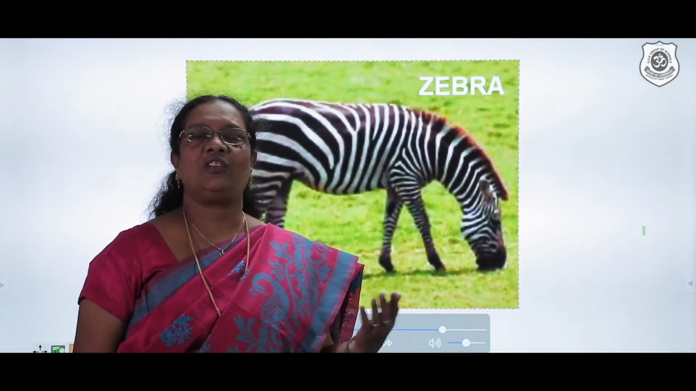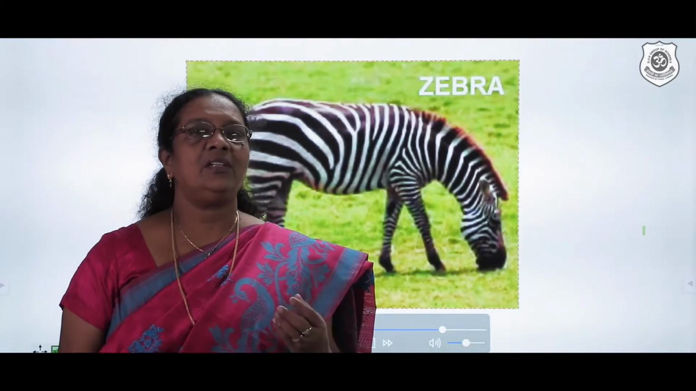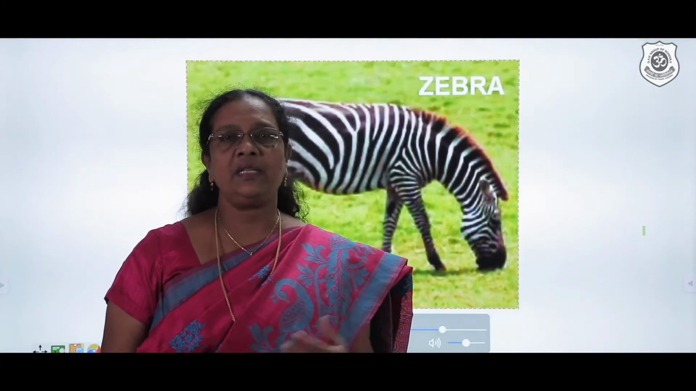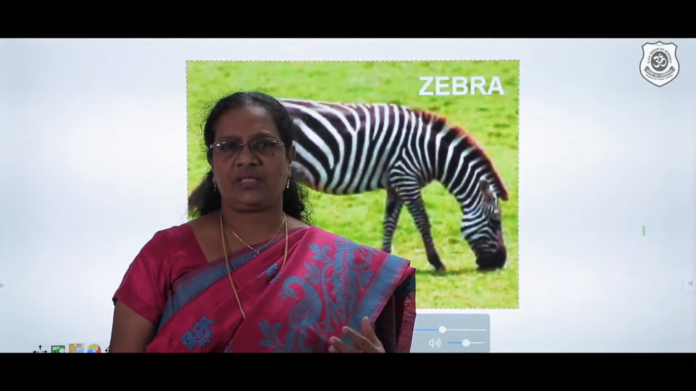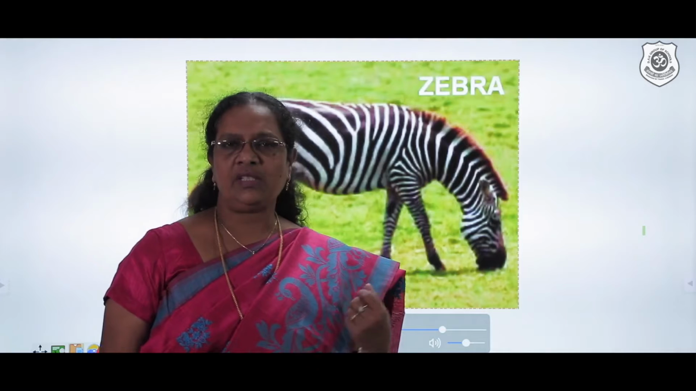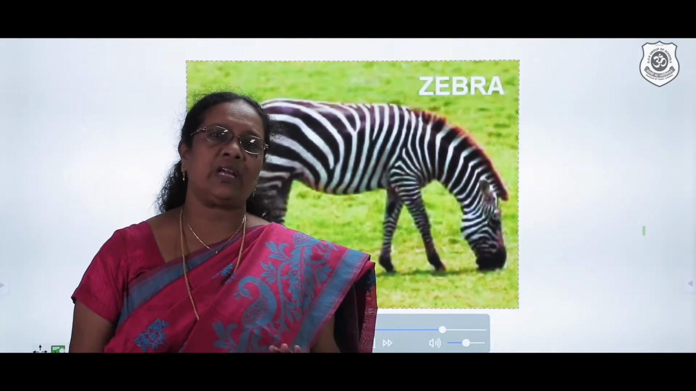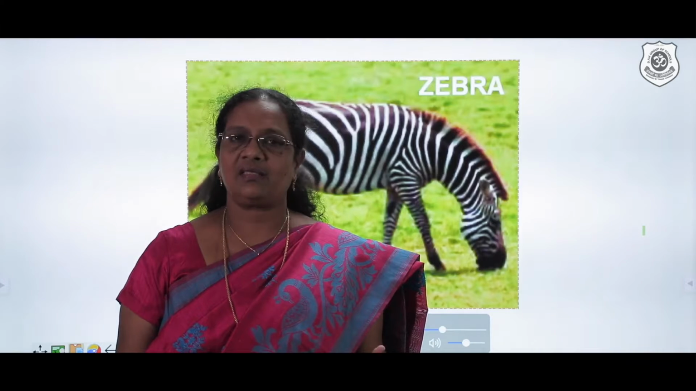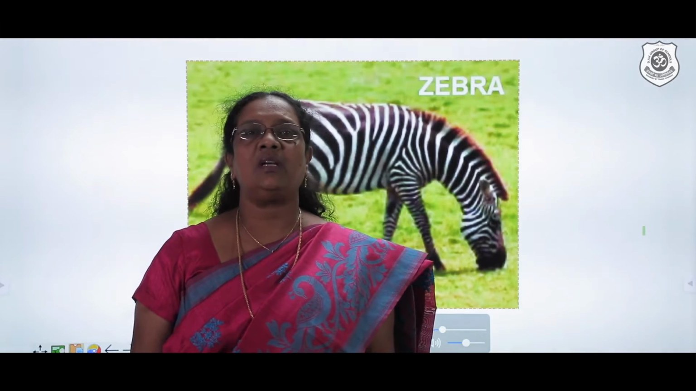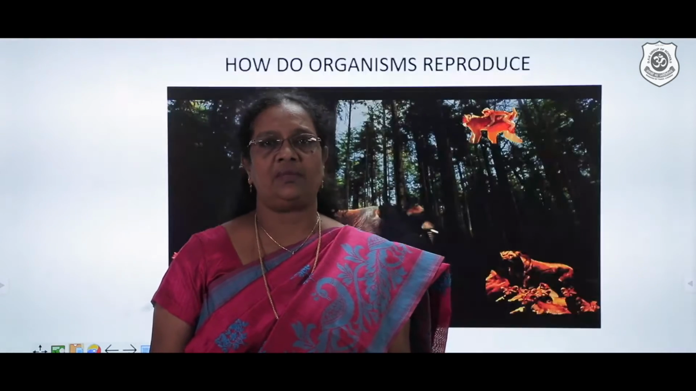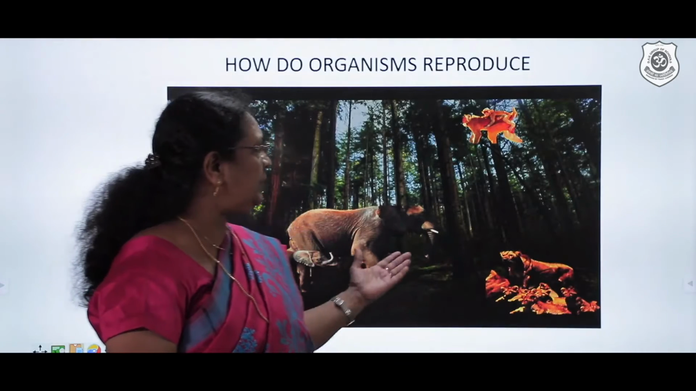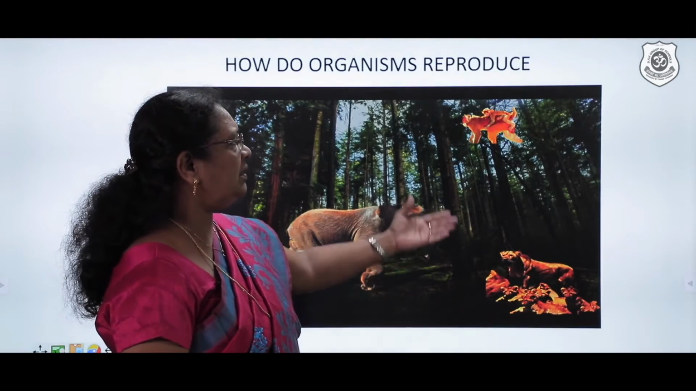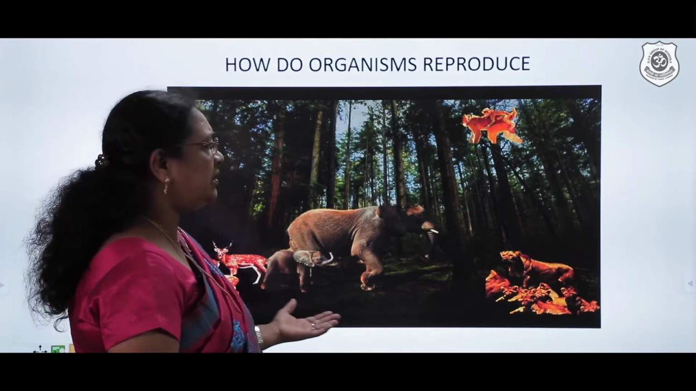So when we see all these organisms, it looks amazing, as if we have gone into that place and are spending time with them. Let us just have a thought. When we saw these organisms, we saw all the organisms with their young ones. What does it reflect? Yes, that's a topic we are going to introduce today. How do organisms reproduce?